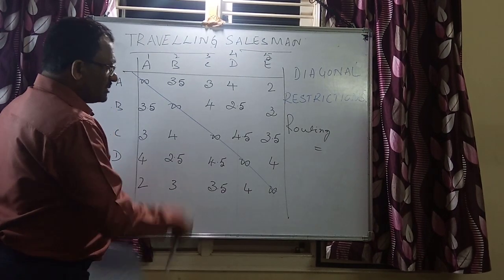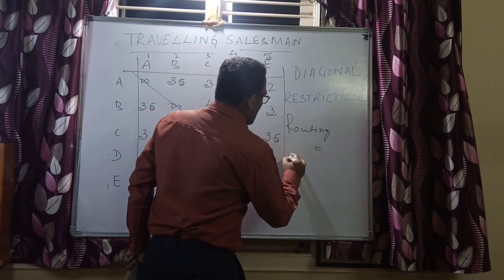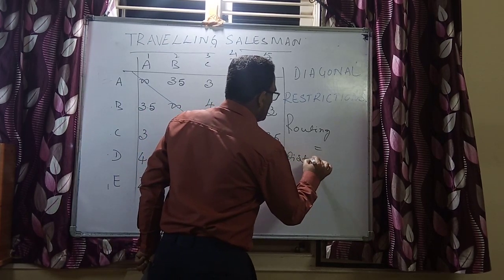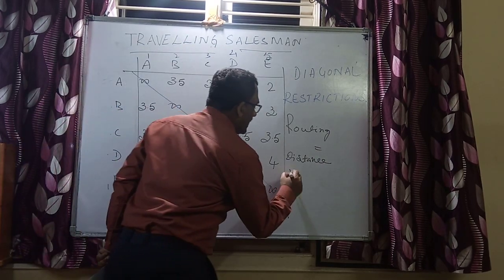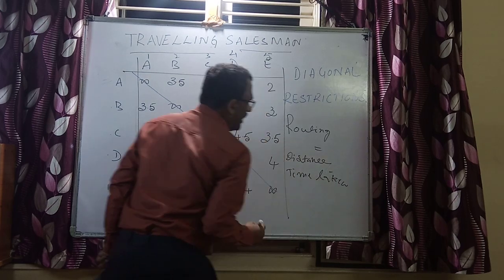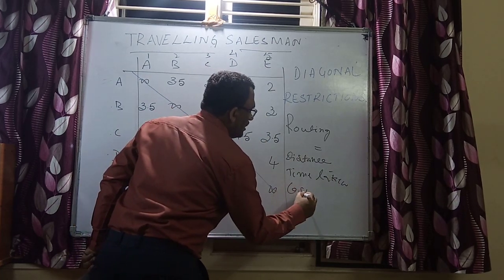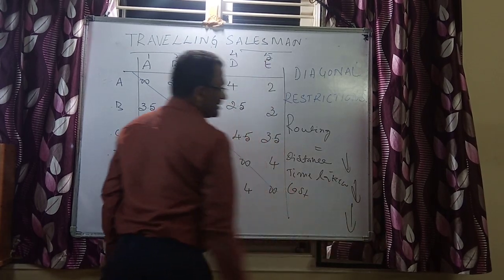Cost minimization could be for distance traveled, maybe the time taken, or maybe the cost. All are going to be minimum.